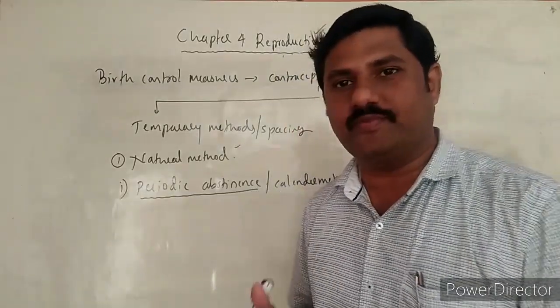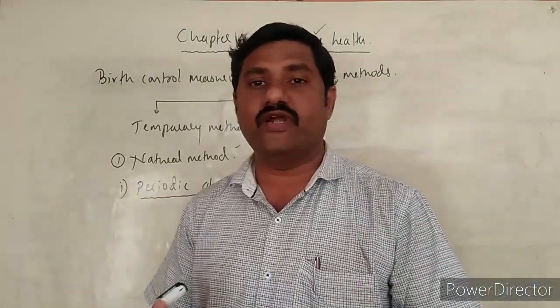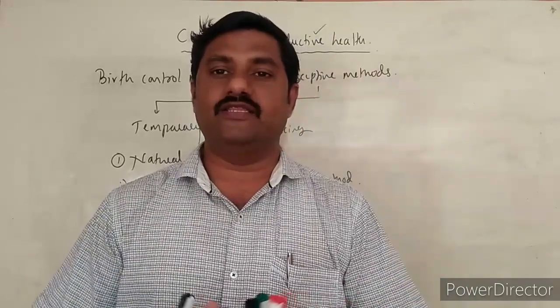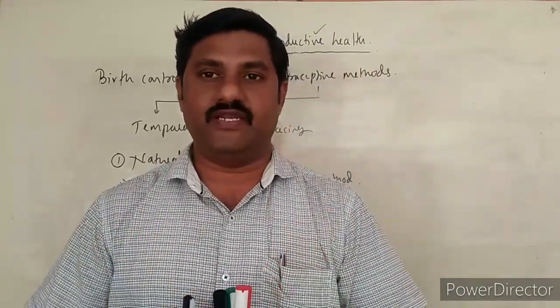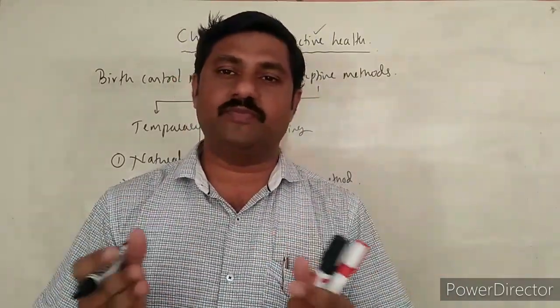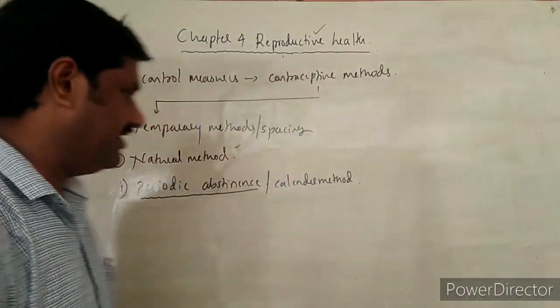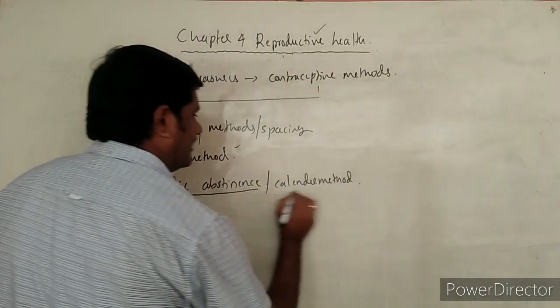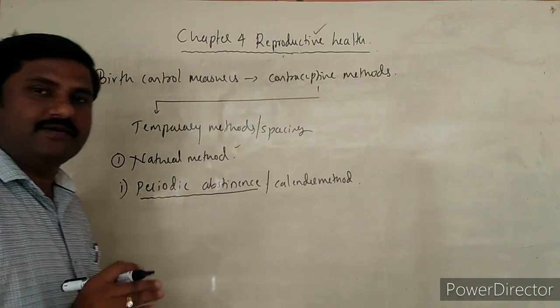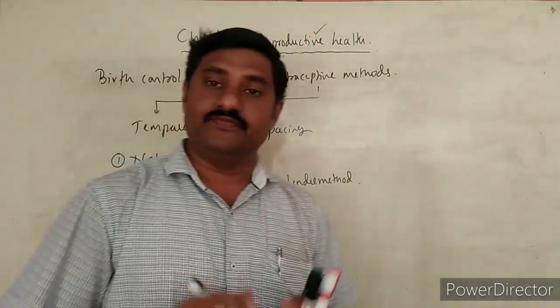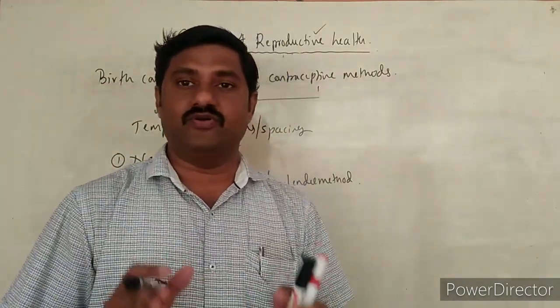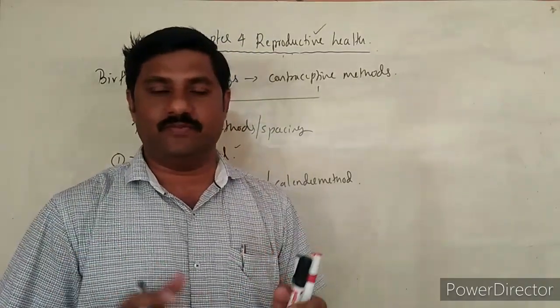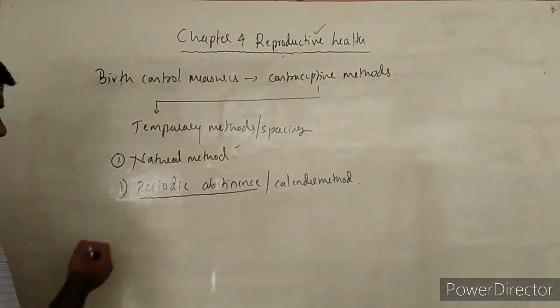Temporary avoidance of sex by the couple is done so as to avoid pregnancy. How is it done? As you know, it is the calendar method, so it is related completely with the menstrual cycle. They must have the idea about the menstrual cycle, then it is a very easy method.